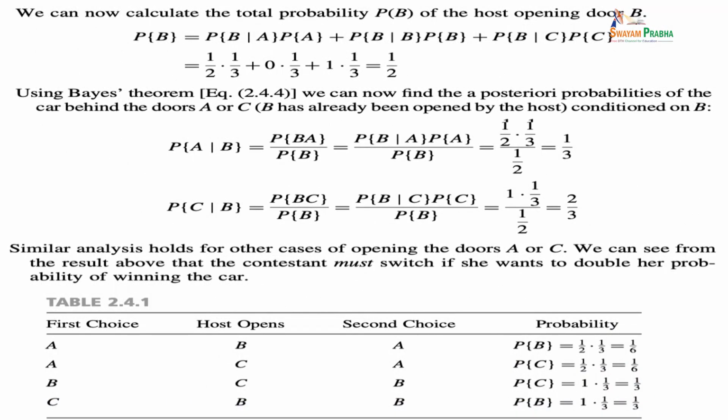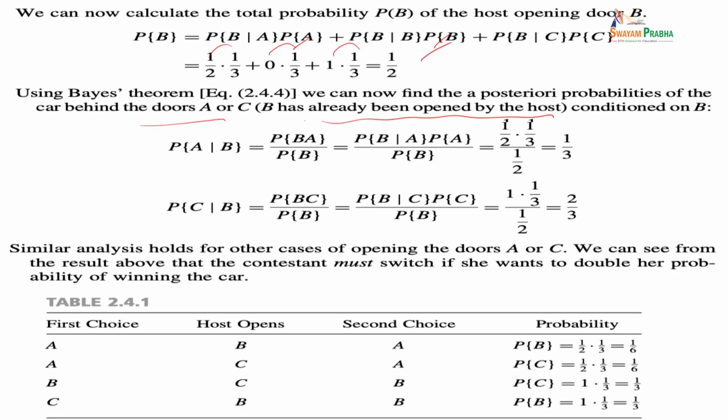Now, we can calculate the total probability of the host opening the door B. Probability of B equals probability of B given A times probability of A, plus probability of B given B times probability of B, plus probability of B given C times probability of C. You know all the values, substitute them: 1 by 2 into 1 by 3, 0 into 1 by 3, 1 into 1 by 3, and 1 by 2 will come. So, now using the Bayes theorem, we can find the posterior probabilities of the car being behind the doors A or C, given that B has already been opened by the host.